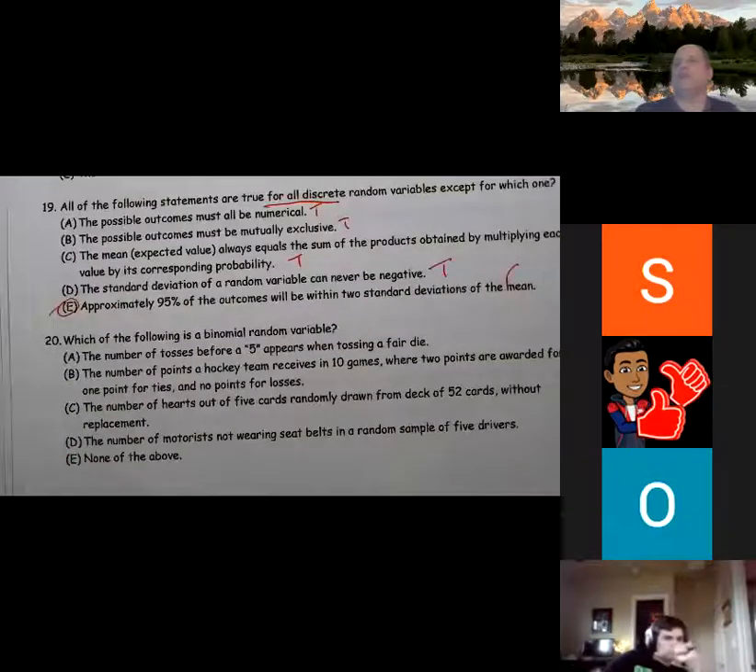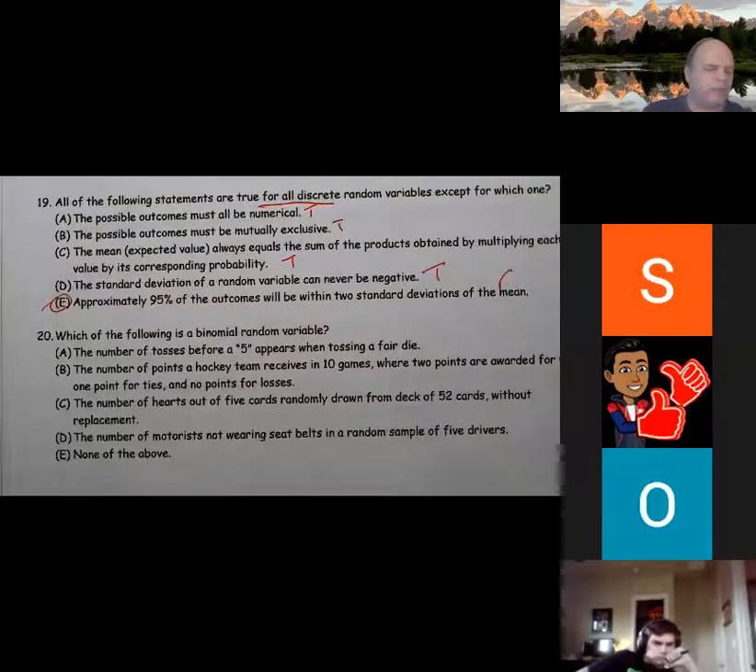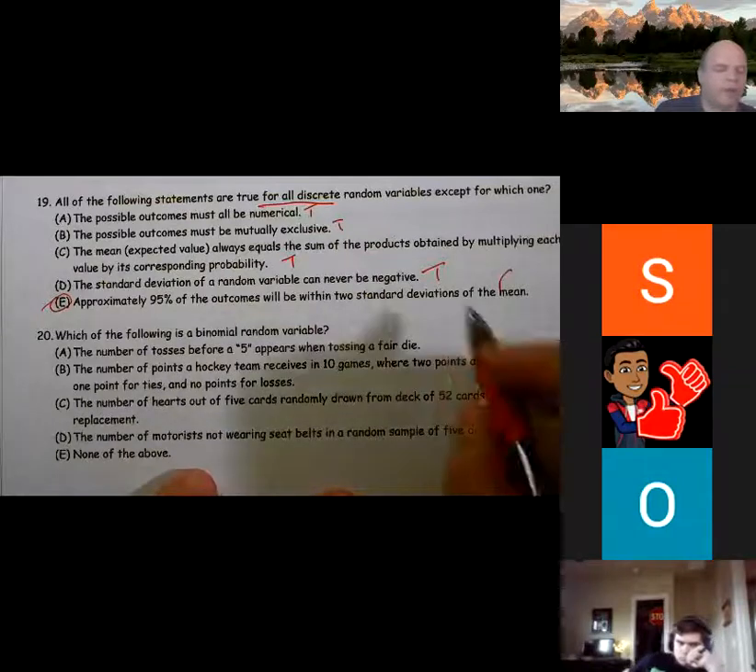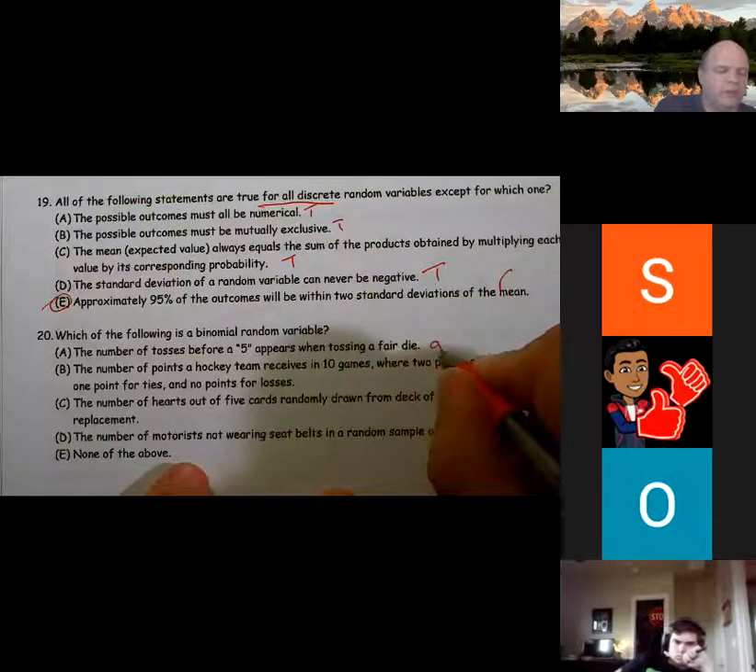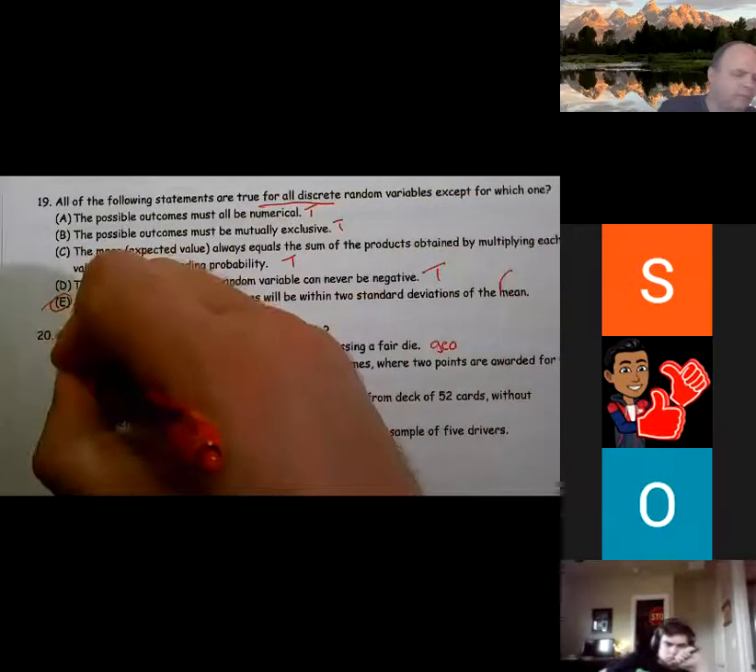All right. So which of the following is a binomial random variable? The number of tosses before a 5 appears. So this one says we're tossing until the first 5 appears. This makes this a geometric, so this is false. This is not a binomial.